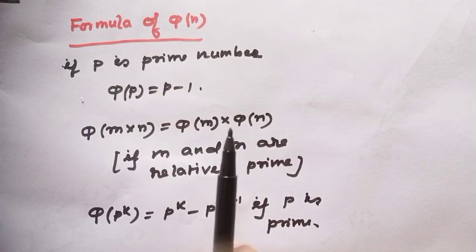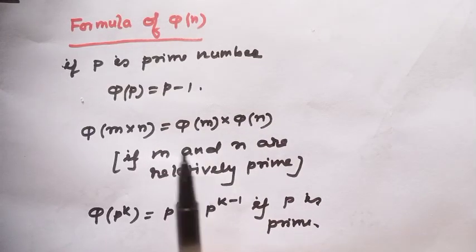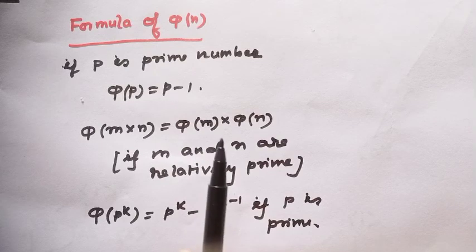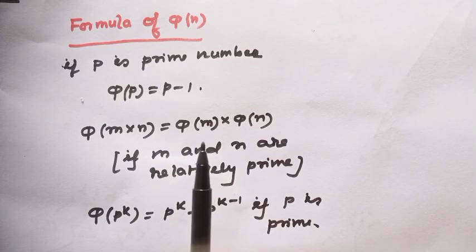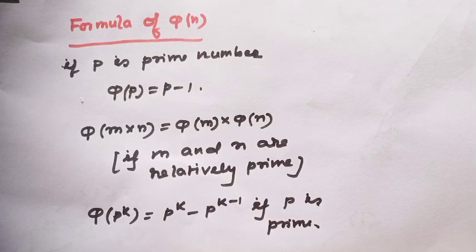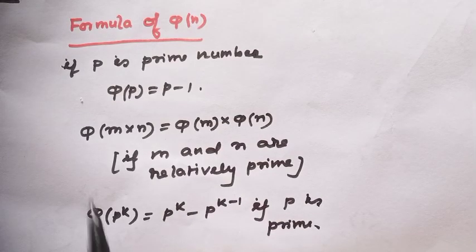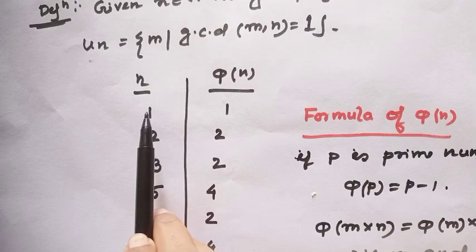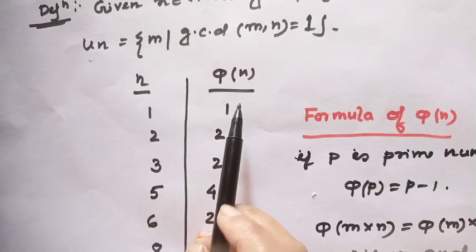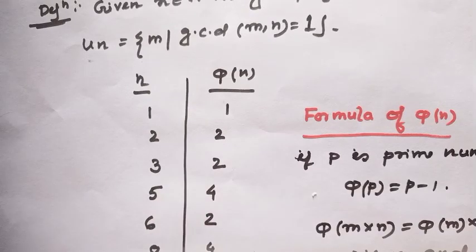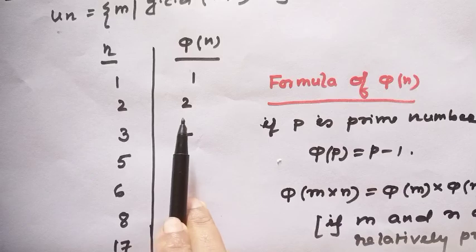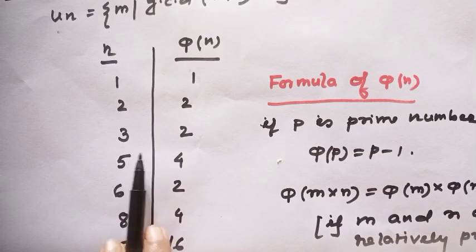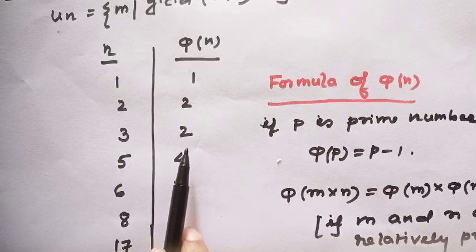I recommend that if you haven't seen my previous video on number theory, please watch that video first, because the phi function is a very important function. This is the formula. For n equal to 1, phi n will be 1 by this formula. For 2, phi n will be 1. For 3, phi n will be 2.